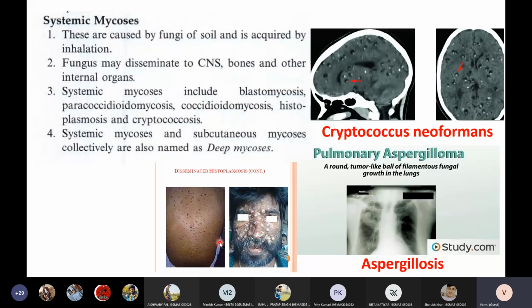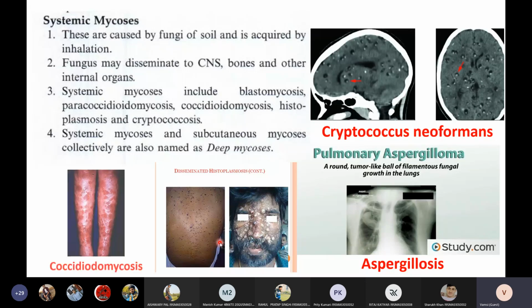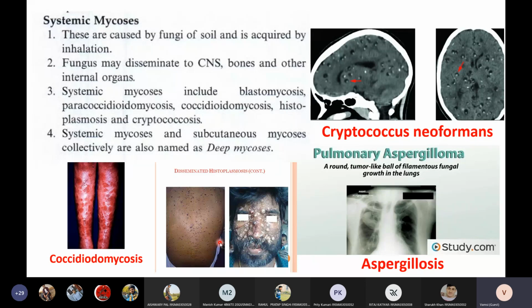Then another systemic infection is coccidioidomycosis. So this is how coccidioidomycosis looks like. Other than coccidioidomycosis, we have another two systemic mycoses that include paracoccidioidomycosis and blastomycosis. So these are the types of systemic fungal infections we have.